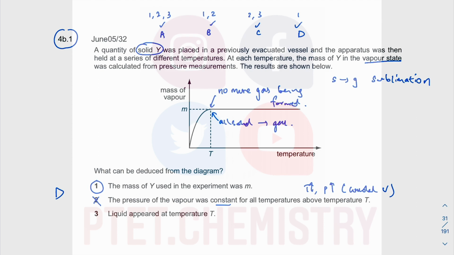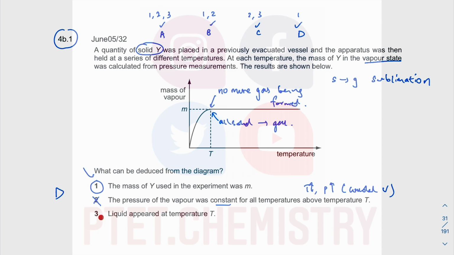When you think about it, does it make sense or not? The mass of Y used in the experiment was m. You started from m gram, I suppose it's gram, so the mass of the solid is m. All of the solid had gone into the gas. There's no more solid being turned to the gas, therefore mass doesn't change. Mass is conserved when you go from one state to another. So conservation of mass says that the mass of the gas must be the same as the mass of the solid, so 1 is actually correct.